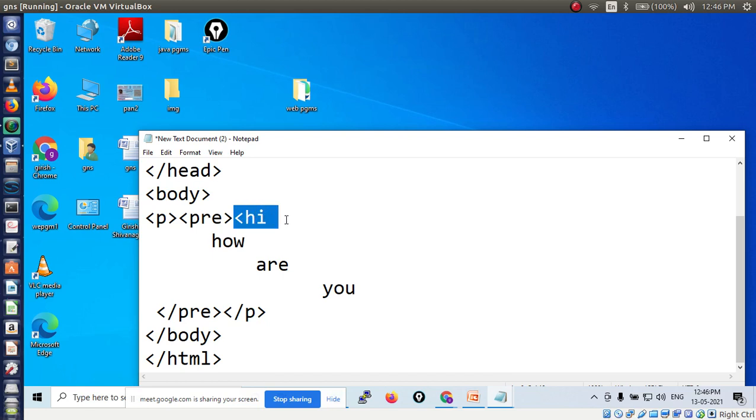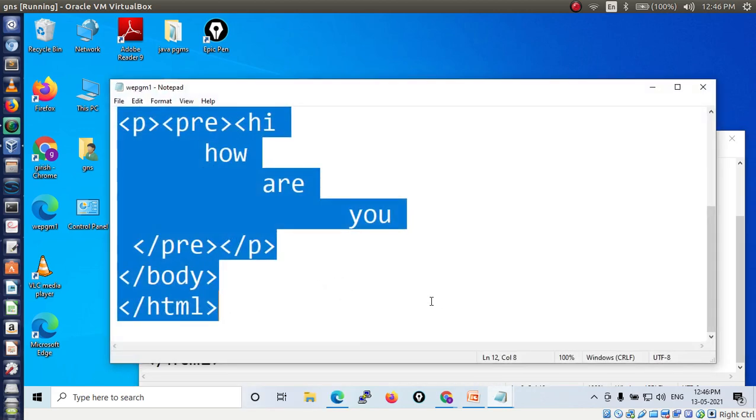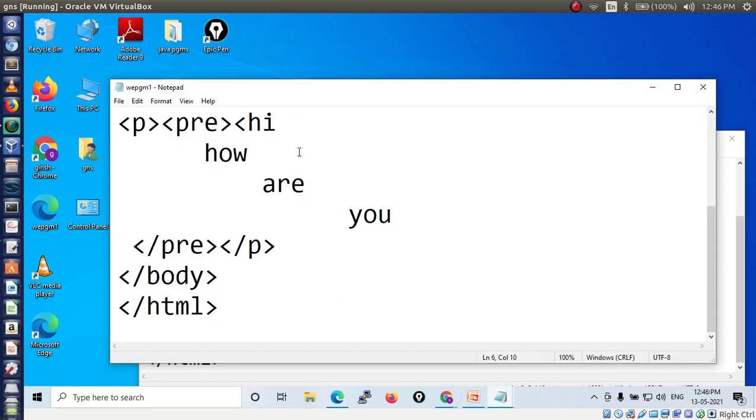Here I have written pre, then another angle bracket. The tag is not closed here, and I have written an extra angle bracket. So due to this it is not displayed. See now. Understood this error message, Kiran? Everybody has understood the error message.